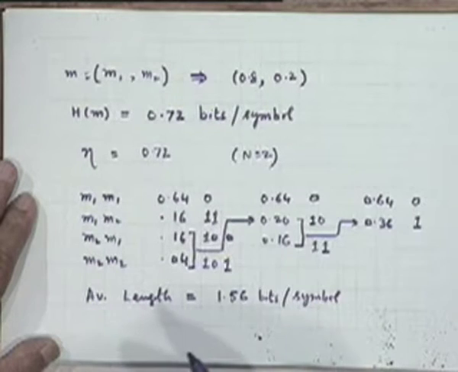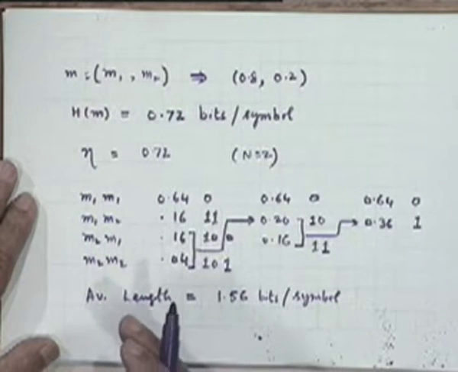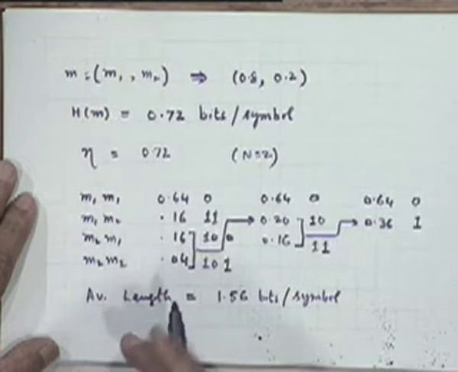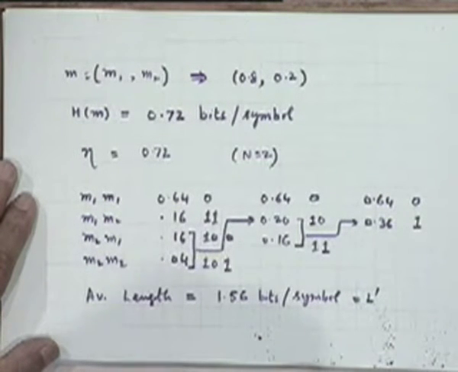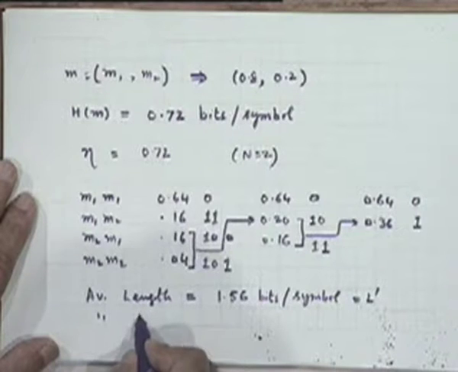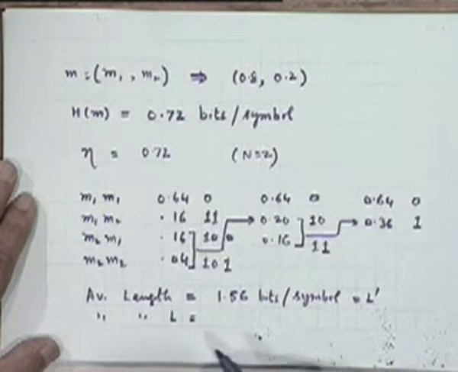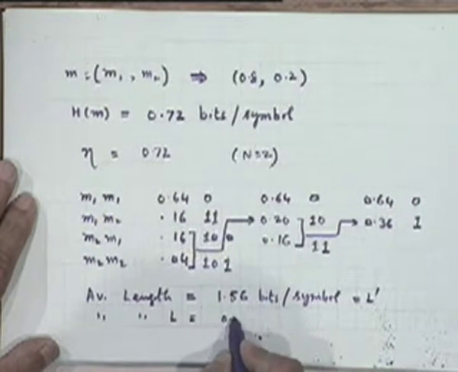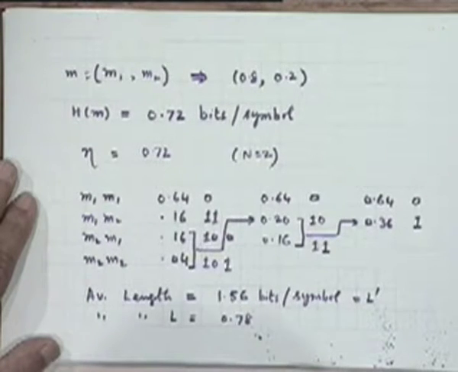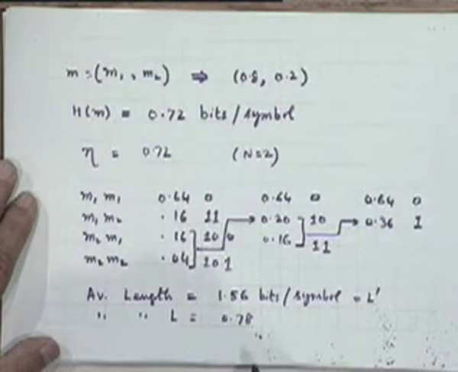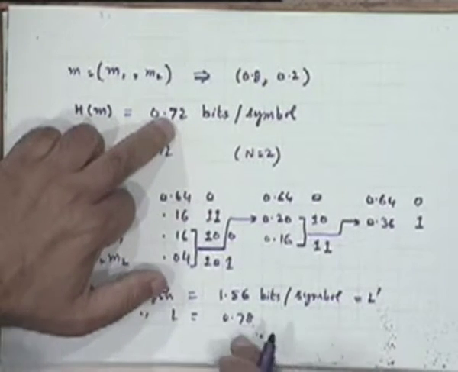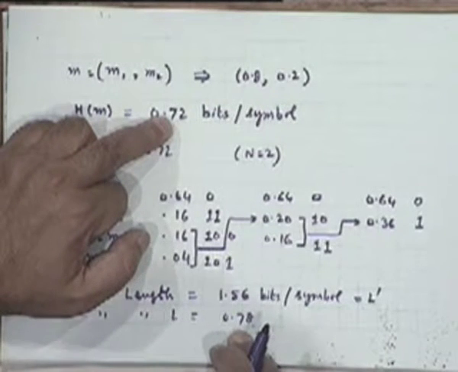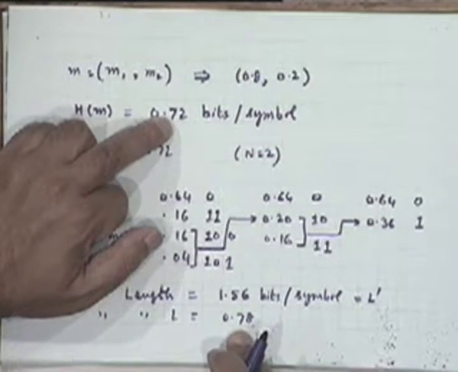But this source is conveying how many symbols actually of the original source? 2 symbols. Right, so of the original, let me call this L prime. So average length L with respect to the original source is 0.78. And now what is your code efficiency? It's 0.72 upon 0.78, right, which turns out to be about 0.92 or so.